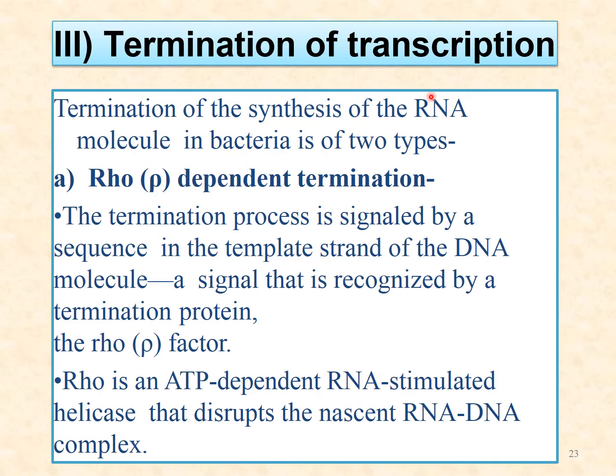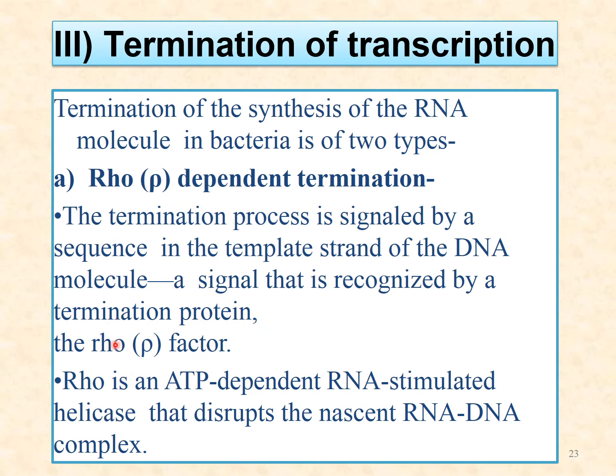Now the termination of transcription. The termination of the synthesis of the RNA molecule in bacteria is of two types: rho dependent termination and rho independent termination. Now what is rho dependent termination? The termination process is signaled by a sequence in the template strand of the DNA molecule, a signal that is recognized by a termination protein, that is the rho factor.